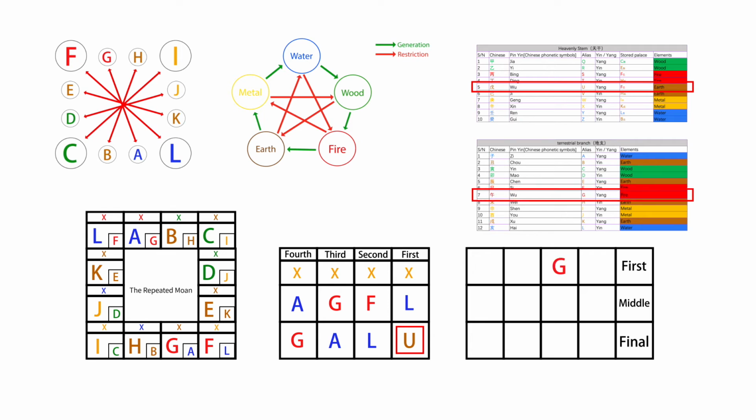We take G as the first transmission. Then we regard G as the earth plate and observe what its heaven plate is. It is A, so we use A as a middle transmission. Then we regard A as the earth plate and observe what its heavenly plate is. It is G, so we use G as the final transmission.